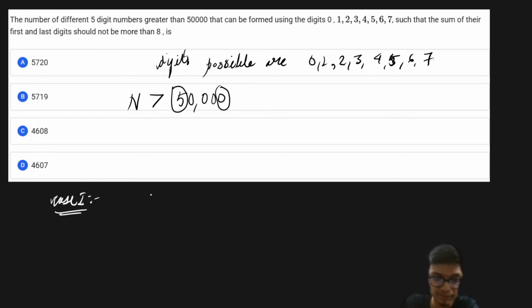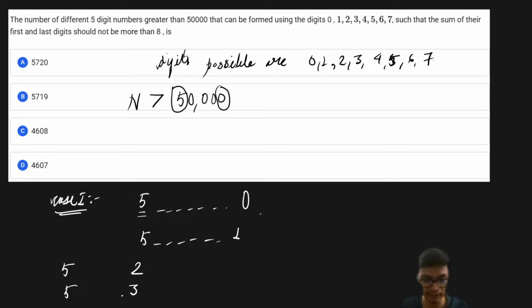So let us try to make some cases and try to account for it. If I have the first digit as 5 and the last digit is 0, and similarly 5 and the last digit is 1, right? So similarly, these are the cases that I can have. The possible first and last digits are 5 and 2, and similarly 5 and 3, right?